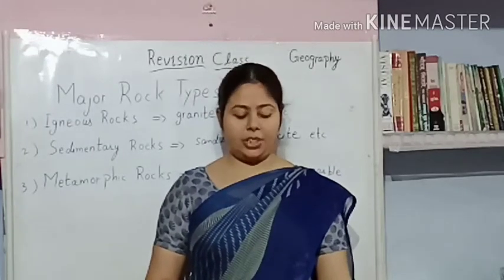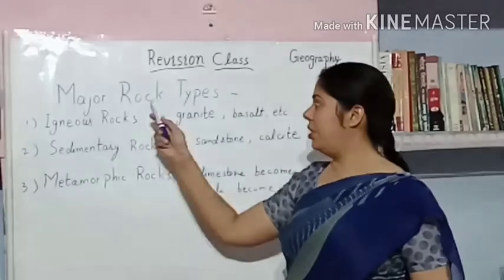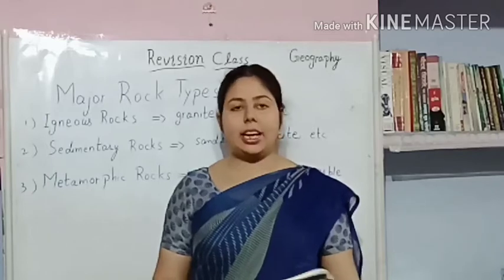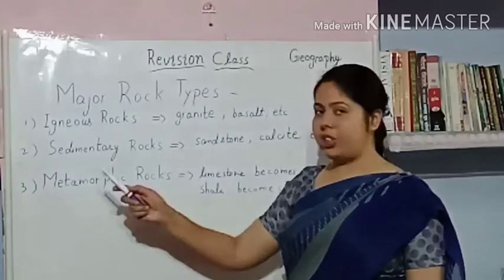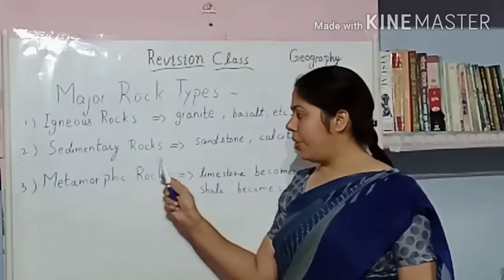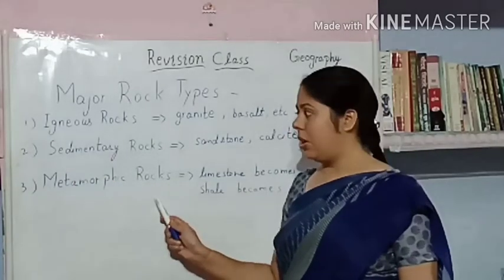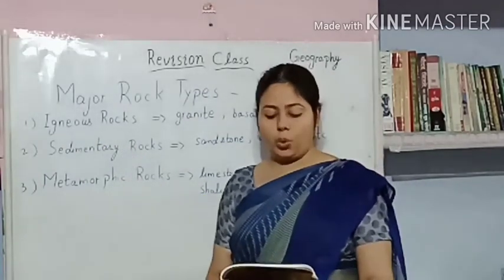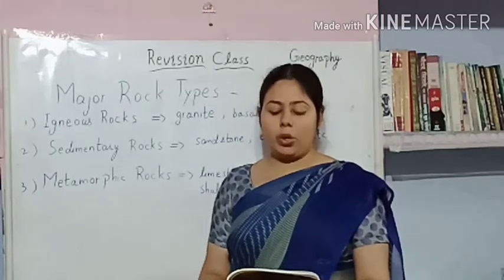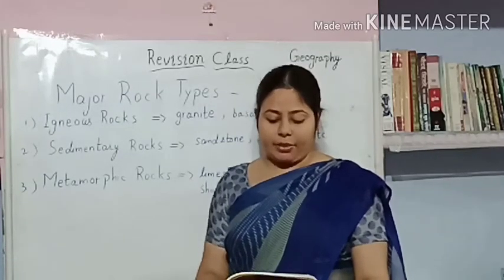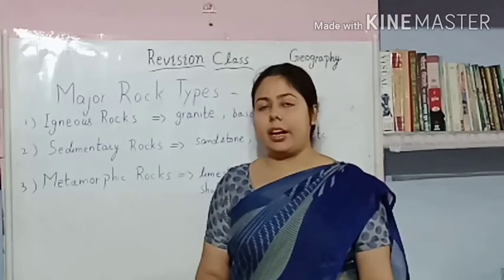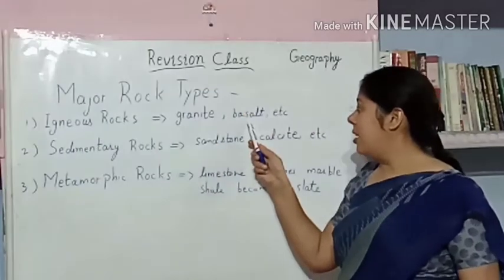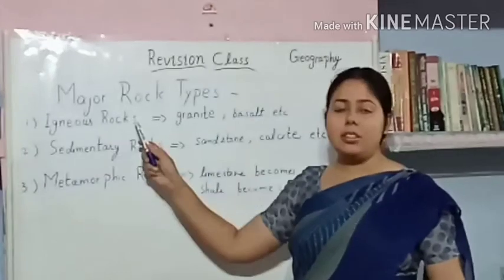Next is major rock types. On the basis of formation, rocks can be broadly classified into 3 groups, which are igneous rocks, sedimentary rocks and metamorphic rocks. So what are igneous rocks? Igneous rocks are formed by the cooling and solidification of molten rock called magma, which lies beneath the earth's crust. And what are the examples of igneous rocks? Granite and basalt are examples of igneous rocks.